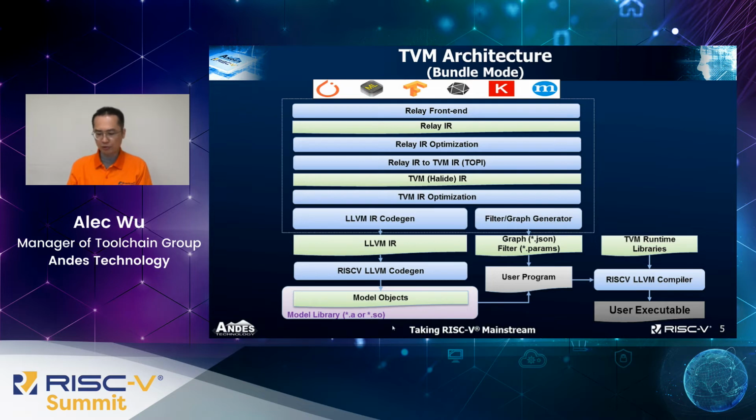After generating these three files, the user must write a program used to call the TVM runtime library, assign input data, run the model, and get the inference result. Finally, the user builds their application code and links the model object and the TVM runtime library to generate the final executable. And then they can run their executable on the platform they need.